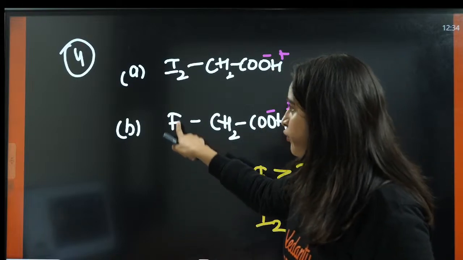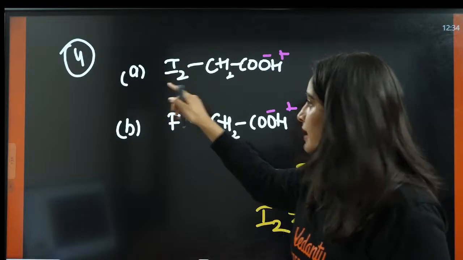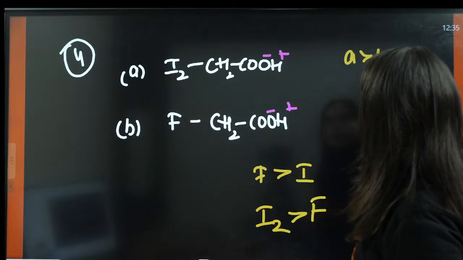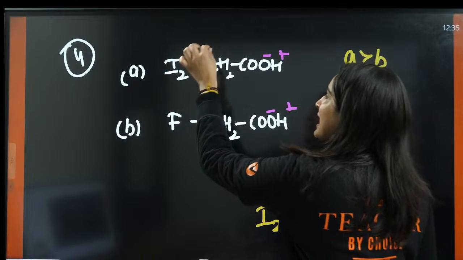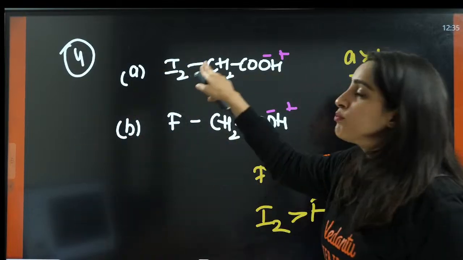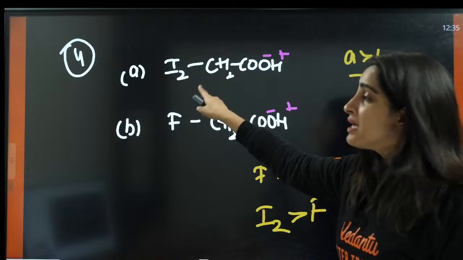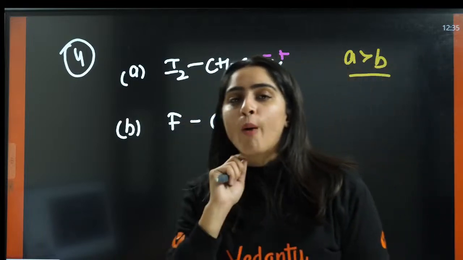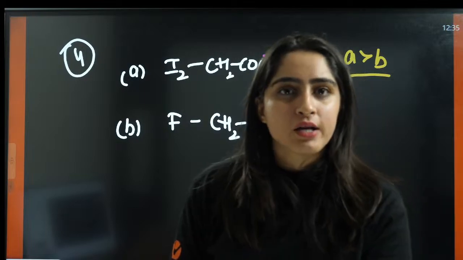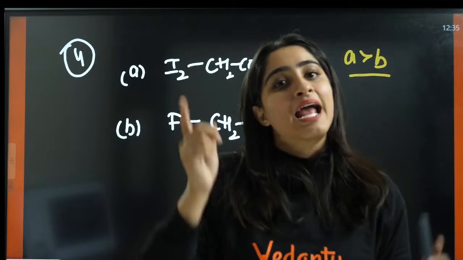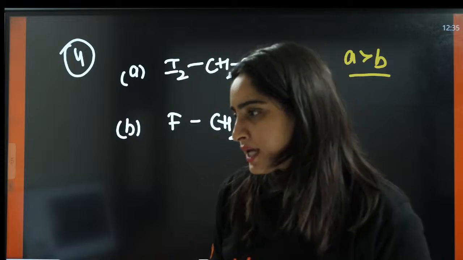Because here is just one fluorine, here there are two iodines. Right? So the answer will be A more than B because this will be able to pull the electrons with more efficiency. Why so? Because the number has increased. Okay? The number has increased. If there is competition between number and power, what you will see? The numbers and then you will see the power. Okay?